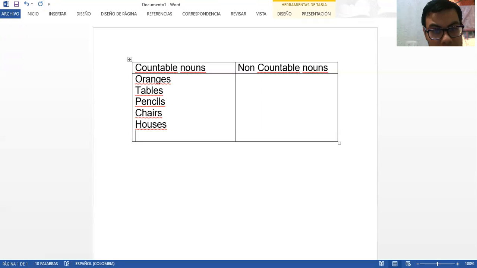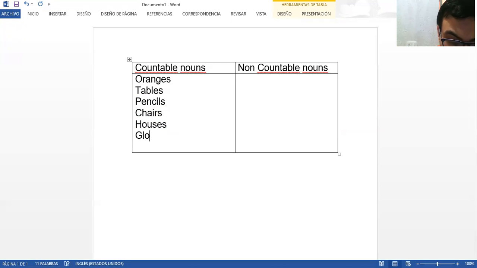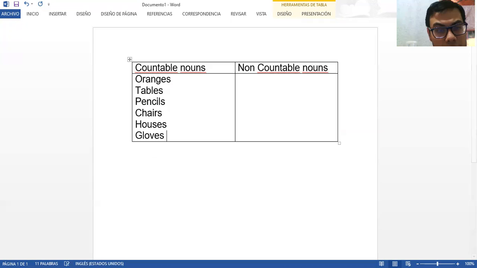Okay, here, for example, give me a moment. Perfect. We are going to count as well gloves. Yes, gloves. Do you see here like gloves? So these are a few examples of what we can count. Very good. These are a few examples of what we can count.